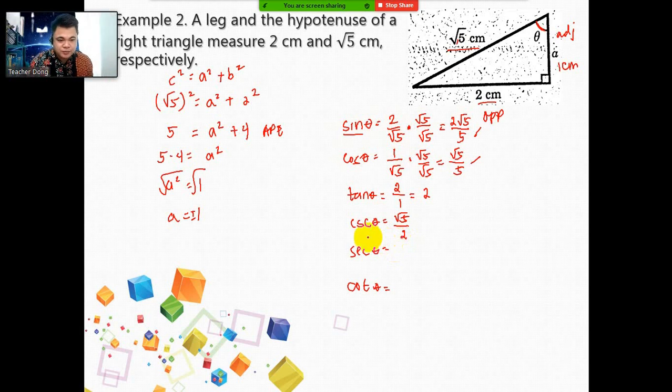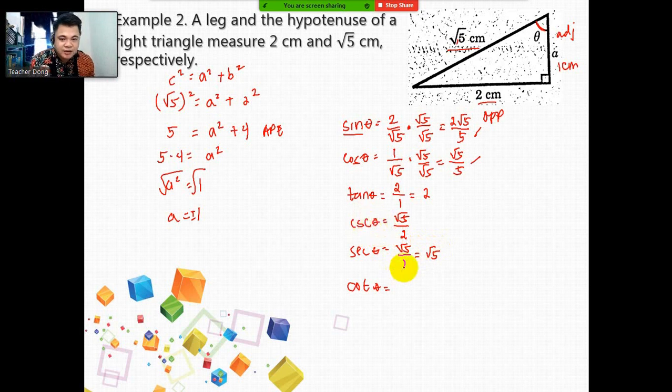Next, let's have secant theta. For secant theta, we can actually get the reciprocal of cosine theta. Cosine theta is 1 over square root of 5. So we can have square root of 5 over 1, or simply square root of 5. So secant theta is equal to square root of 5, or you can use the acronym SHA. Hypotenuse over the adjacent.